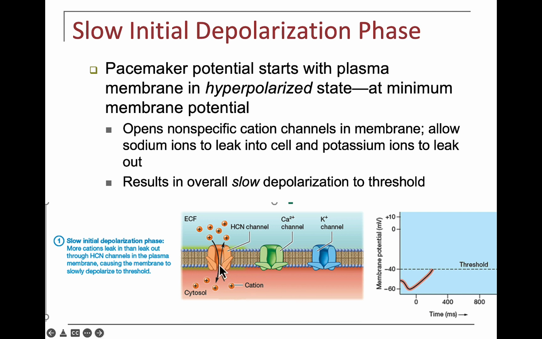Hyperpolarization triggers the opening of a cation channel, and this is a non-specific cation channel. Pearson, the source of this image, calls it an HCN channel. Notice that it's just letting positive ions in and out, and it's letting more positive ions in than out, so we notice a slow depolarization up to threshold at -40. And threshold, if you remember that from the nervous system, is an all or nothing pattern. So there's a slow depolarization to threshold.